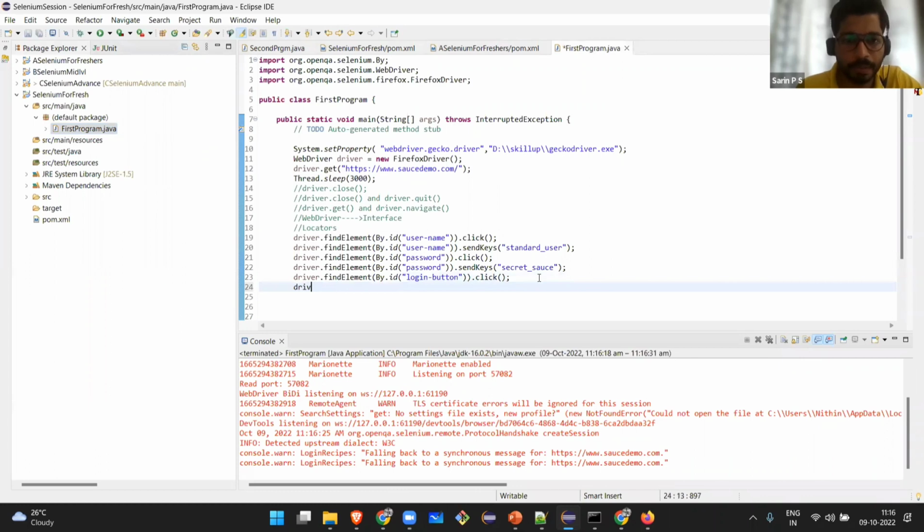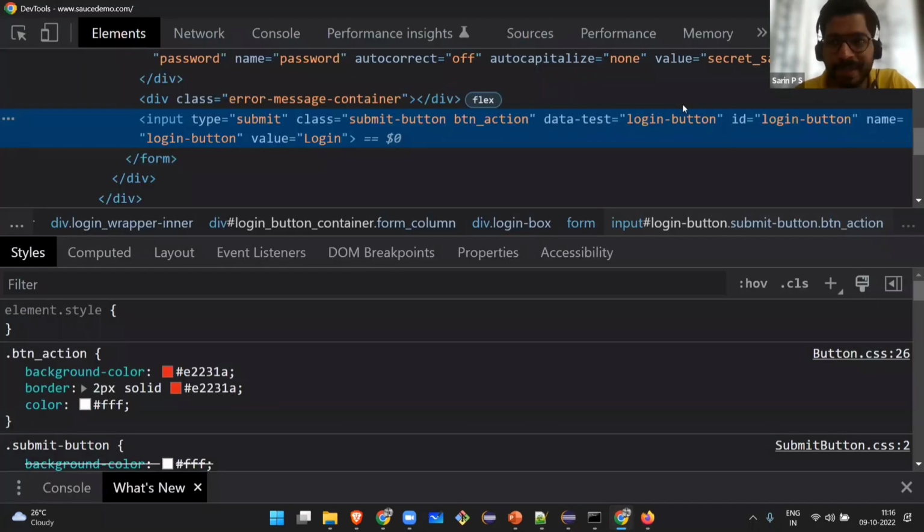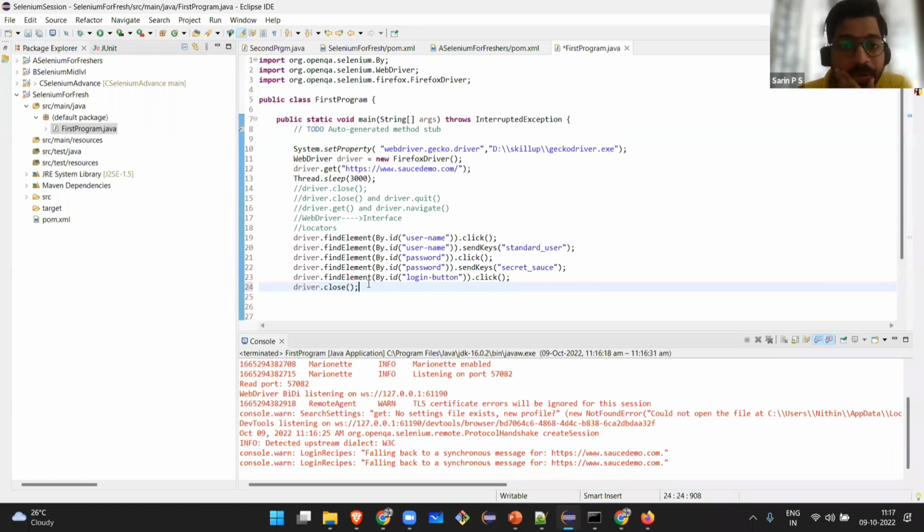Driver dot close. So you people are listening, right? I thought that this is a Sunday morning, people will be just logging in and doing their activities. It's good to see that people are listening. Okay, so driver dot close.